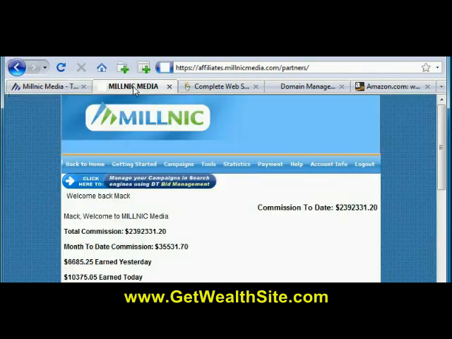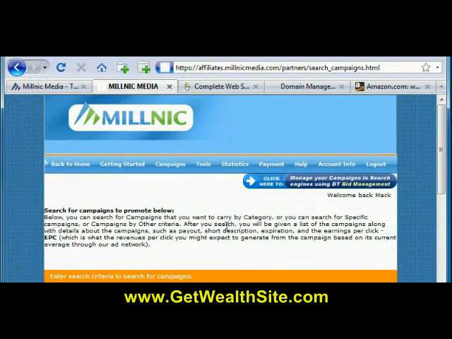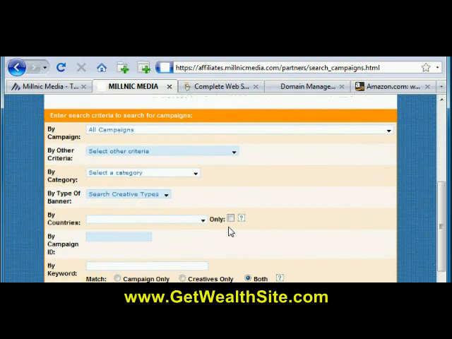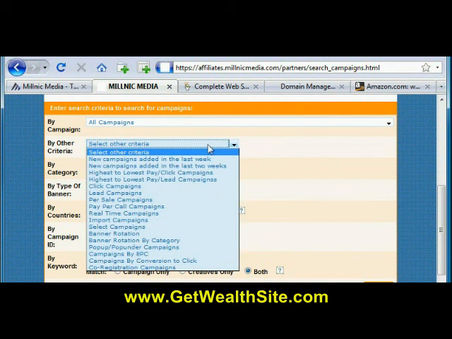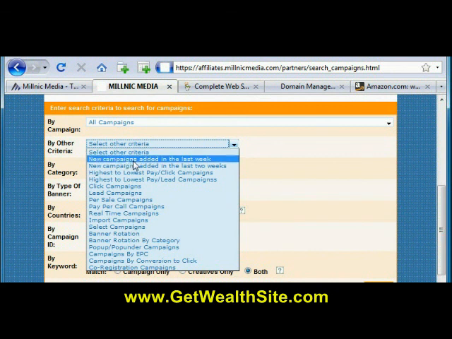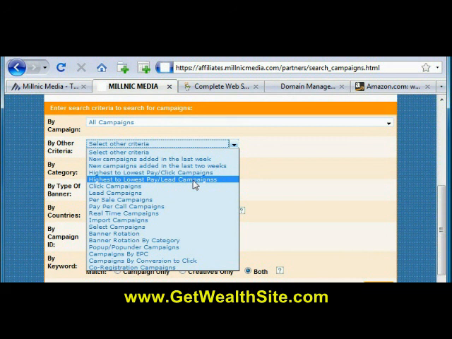I'll go ahead and log in to my account. Once you're a member of Milnick Media, this is exactly the type of account you'll get. For the campaigns, all you need to pay attention to is up here on campaigns. Click on that, and then scroll and look through their database of all the campaigns that you can send traffic to. To make it easy, go to search by other criteria, and then choose highest to lowest pay per lead campaigns.